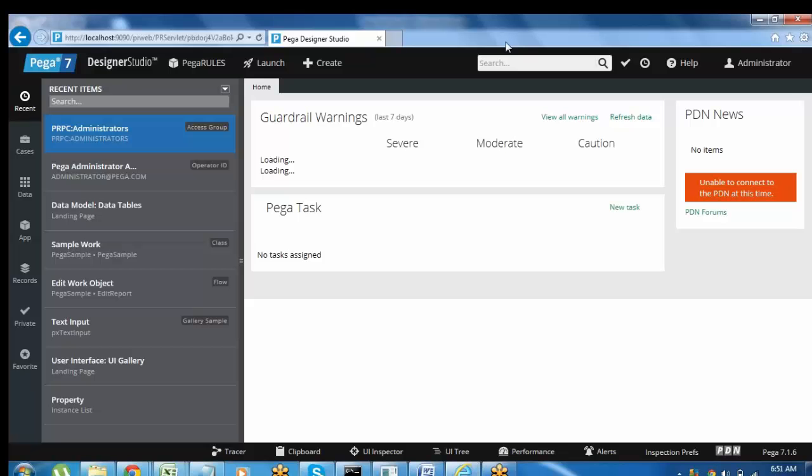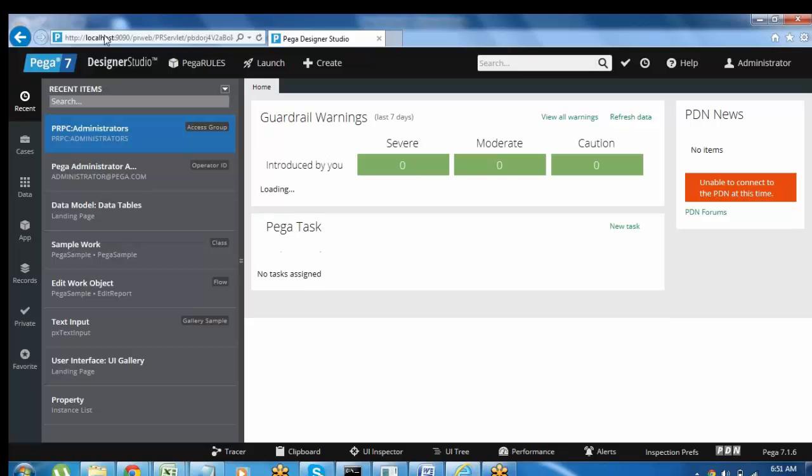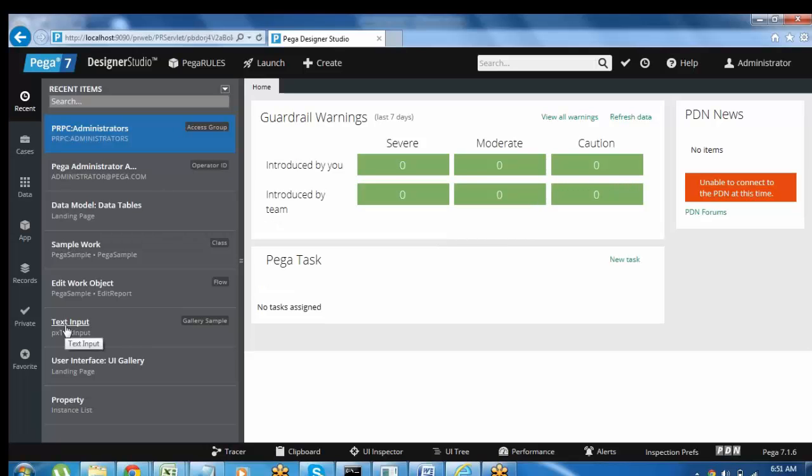On the left side, what you are seeing is the explorer pane. The Pega home page is divided into header part, footer part, explorer pane, and this task pane. When you click on open anything, total designing will be done in this task pane.